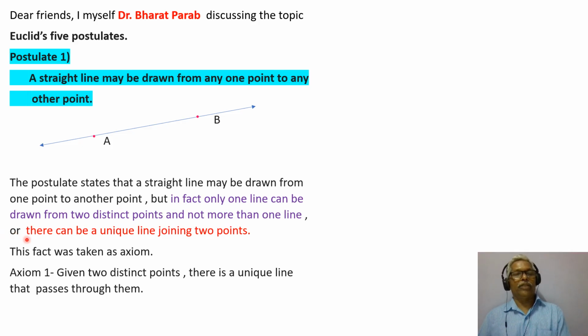Or this is another way of expressing it. There can be a unique line joining 2 points, any 2 points, any two distinct points. This fact was taken as an axiom. So axiom 1: given two distinct points, there is a unique line that passes through them. Try to understand this. This is very easy.